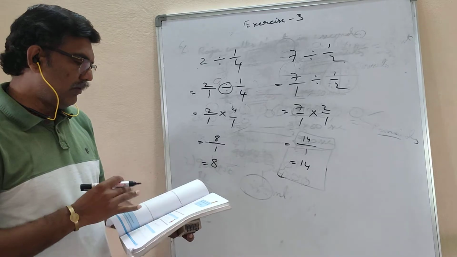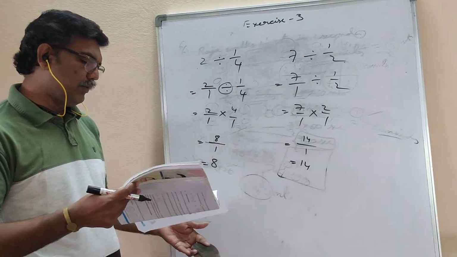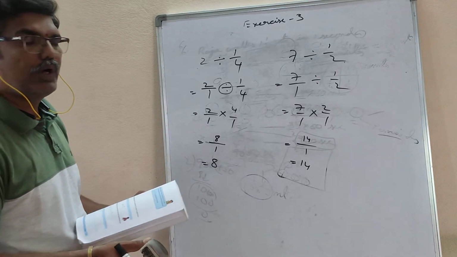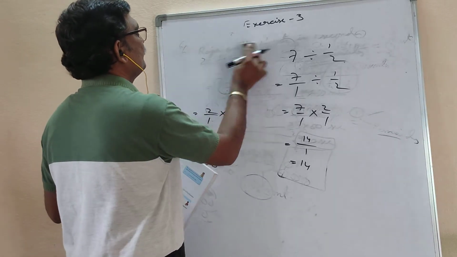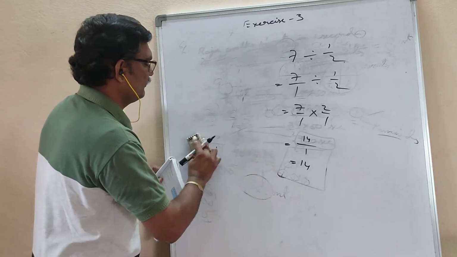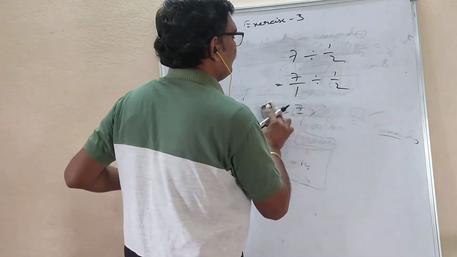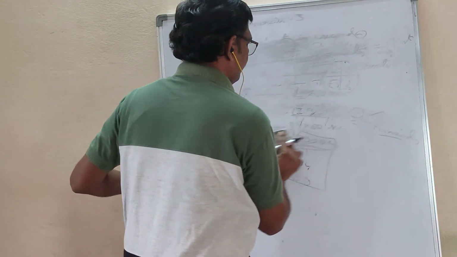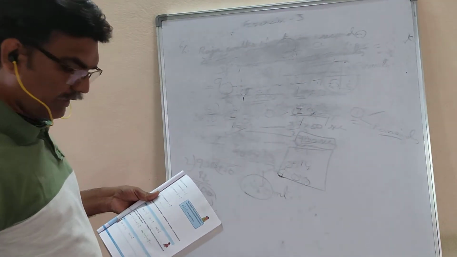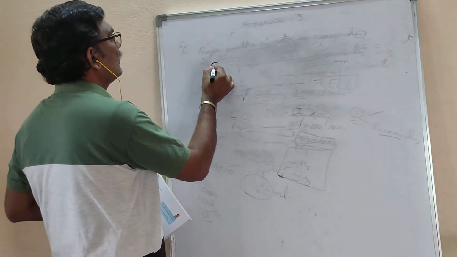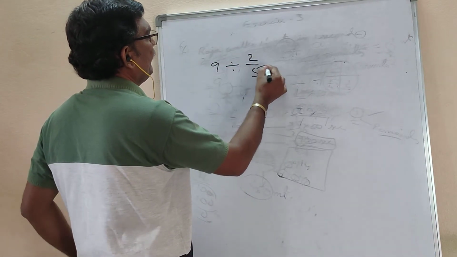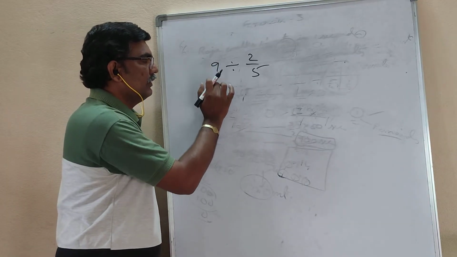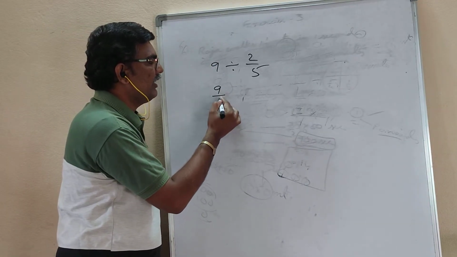Now we will see how to divide with mixed fractions. Here, 9 divided by 2 by 5. Listen carefully. First, 9 has no denominator, so write the denominator as 1.